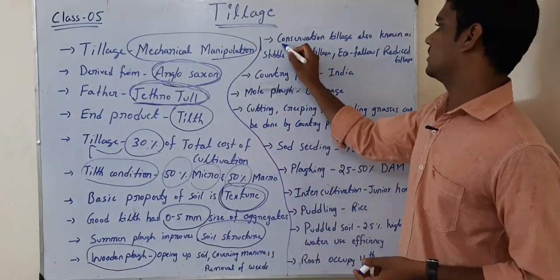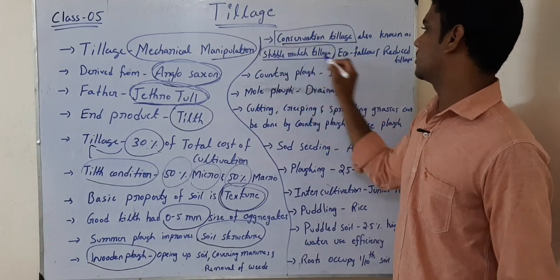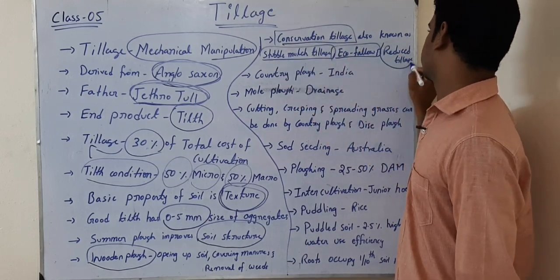Then the next one, conservation tillage, is also known as stubble mulch tillage, eco-fallow tillage and reduced tillage.